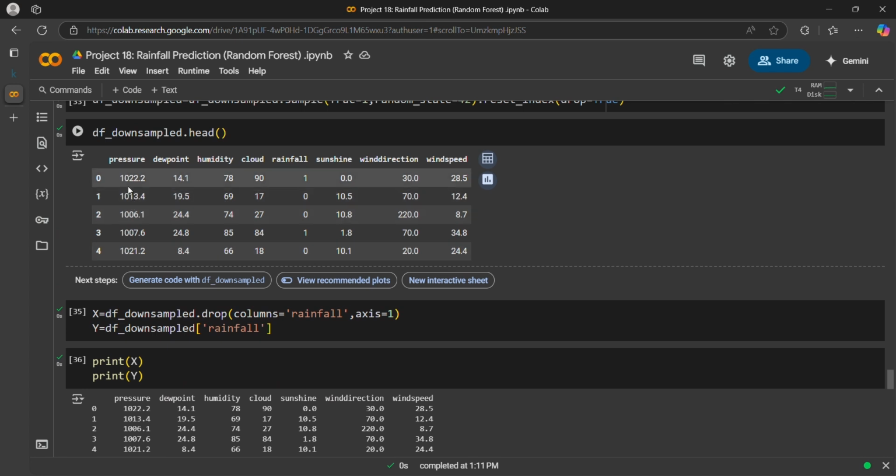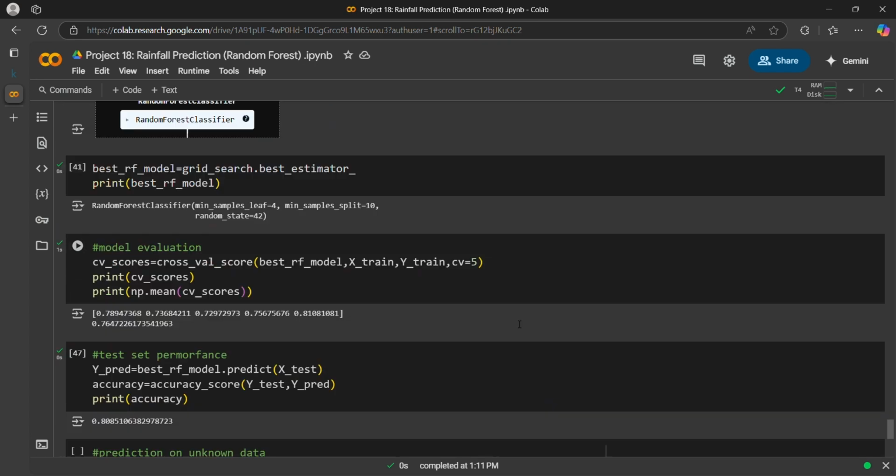Let's take the first one. Pressure, dew point, humidity, rainfall, we have to erase it, sunshine, we have to remove rainfall.